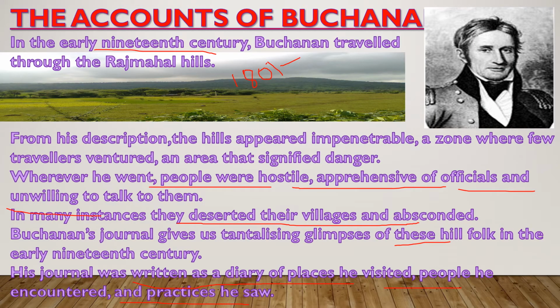The accounts of Buchanan in the early 19th century. Buchanan travelled extensively through the Rajmahal hills in Jharkhand. From his description, the hills appeared impenetrable, and we cannot penetrate into the hills because it was very dense, a zone where few travellers ventured, an area that signified danger, because these hills are very dangerous because of wild animals and